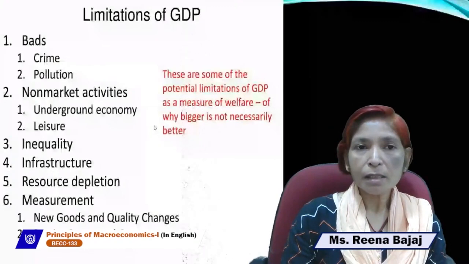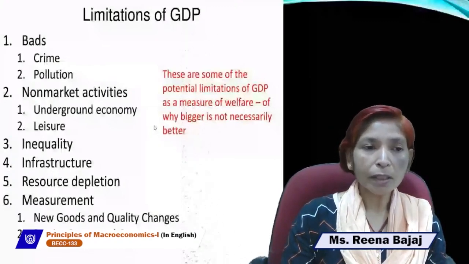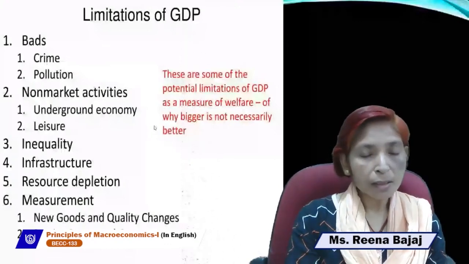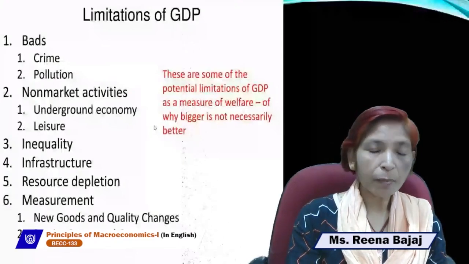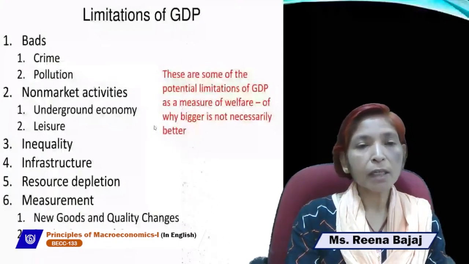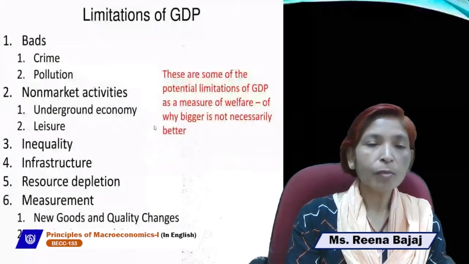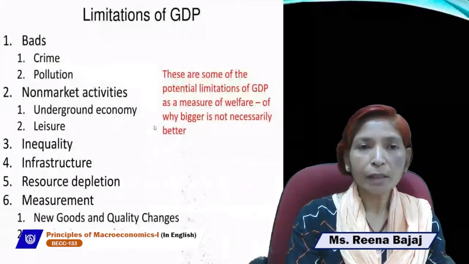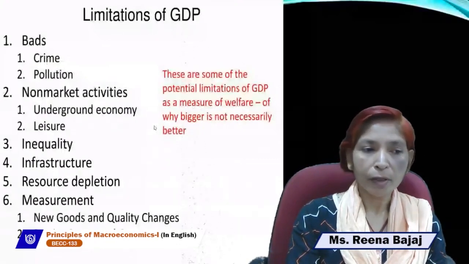If GDP increases, but corruption or underground economy also increases, black marketing also increases, then economic welfare will not increase. If GDP increases, simultaneously inequality of income and wealth increases, the rich become richer, the poor become poorer. Economic welfare will not increase, so it is not a true indicator of welfare.